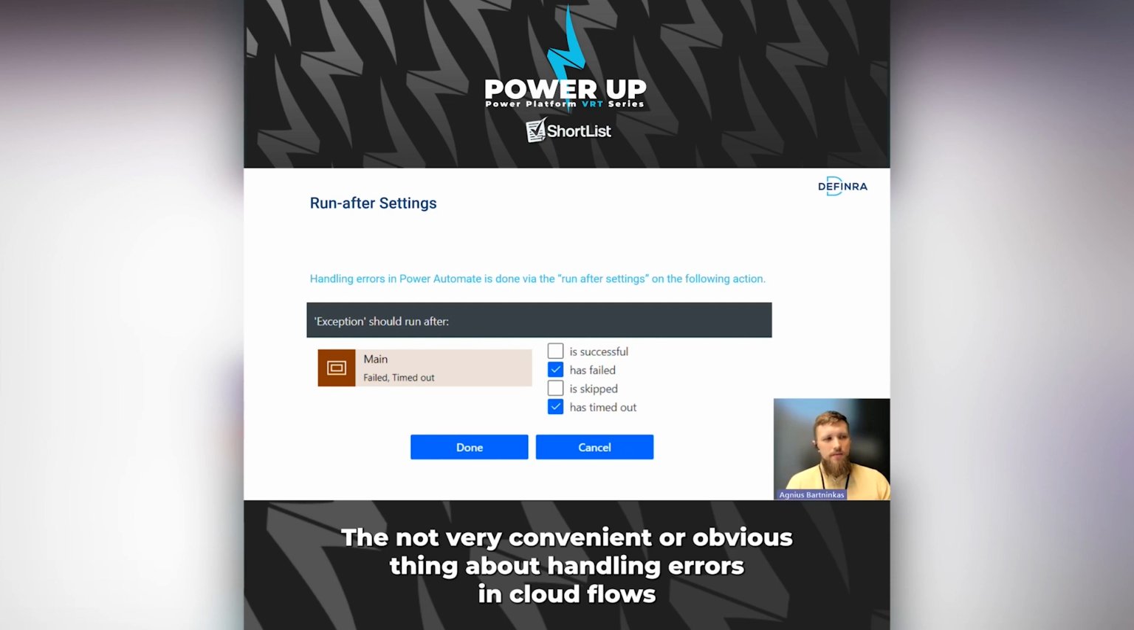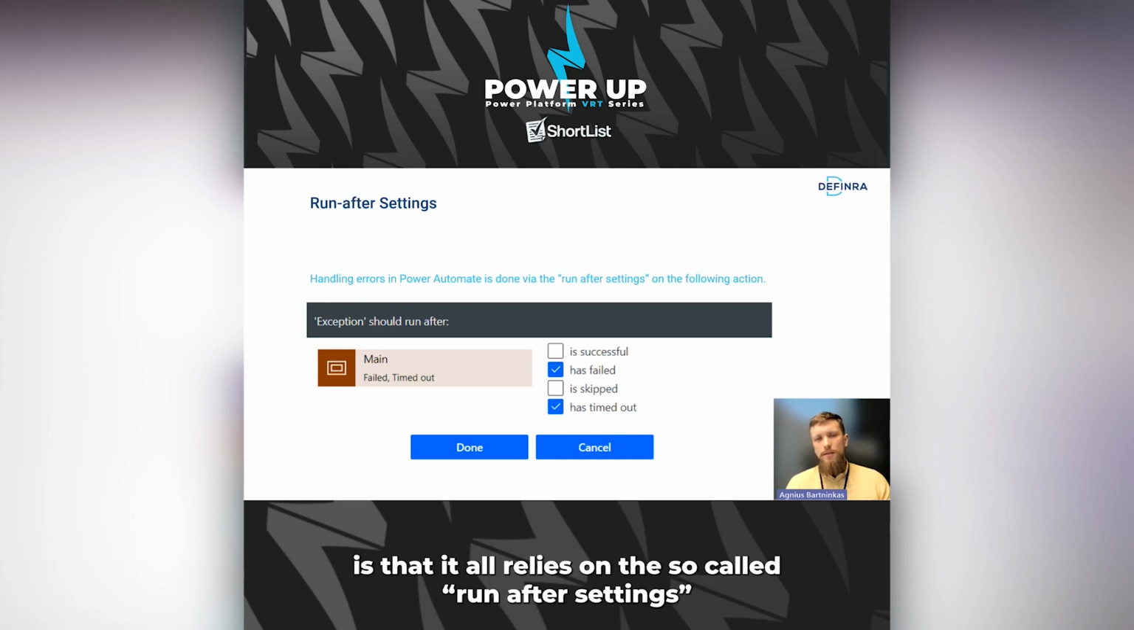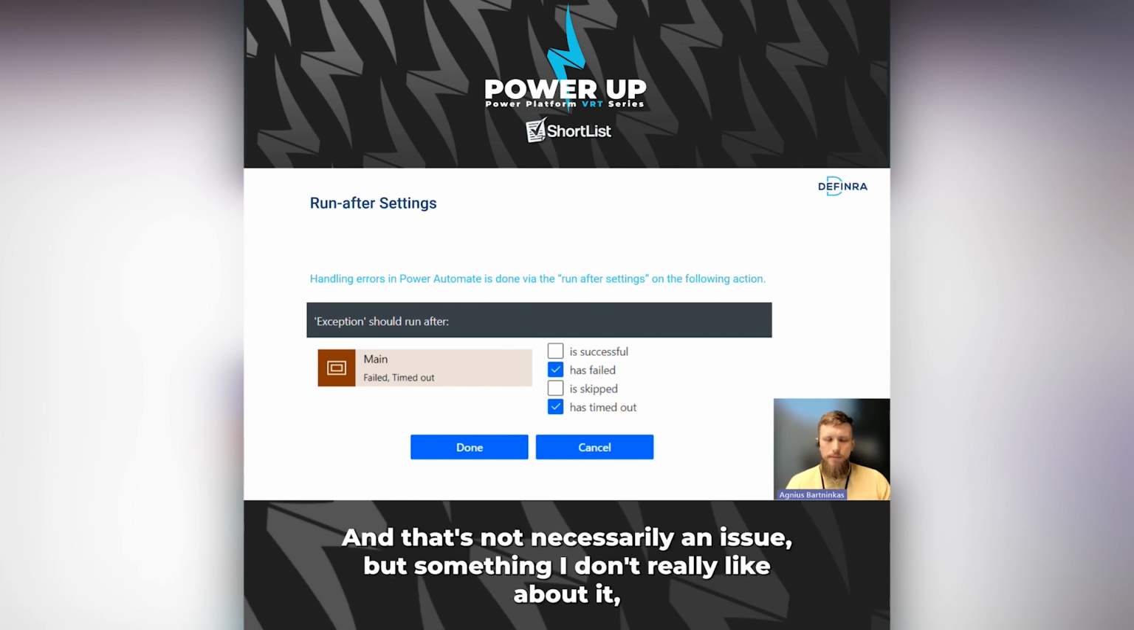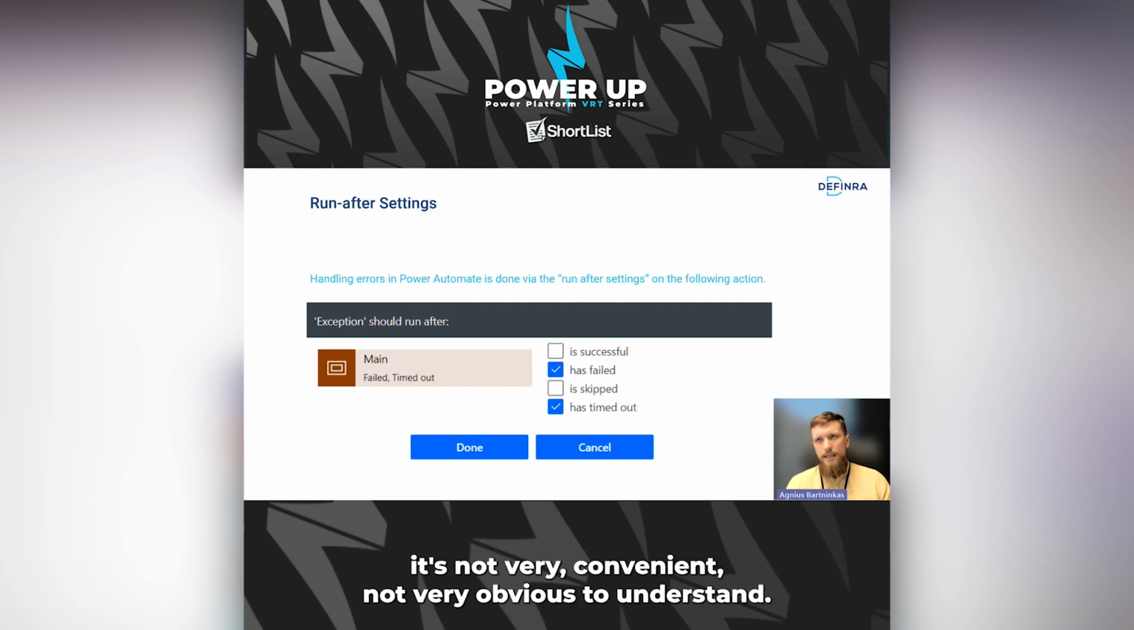The not very convenient or obvious thing about handling errors in cloud flows is that it all relies on the so-called run after settings that are actually applied on the following action in your flow rather than the action that you want to handle. And that's not necessarily an issue, but something I don't really like about it. It's not very convenient, not very obvious to understand.